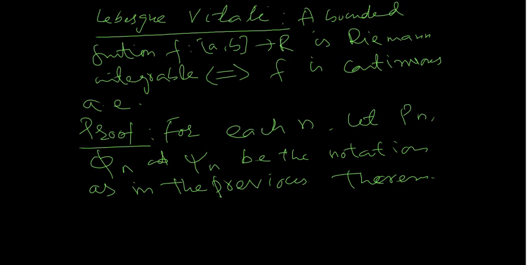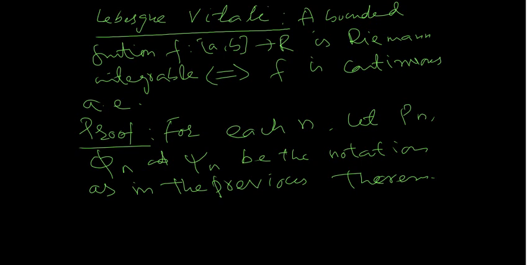Therefore, if we assume that f is Riemann integrable, then phi increases to f almost everywhere and psi decreases to f almost everywhere. Conversely, if f is continuous almost everywhere, then phi increases to g(x) and psi decreases to h(x); in that case we have not used the Riemann integrability of f. So still phi is increasing to g and psi decreases to h, while g and h are Lebesgue integrable functions. These phi and psi are step functions, with Pn the partition, as in the previous theorem.